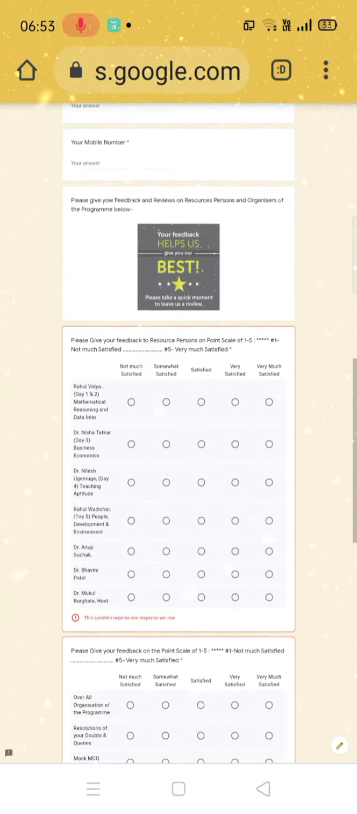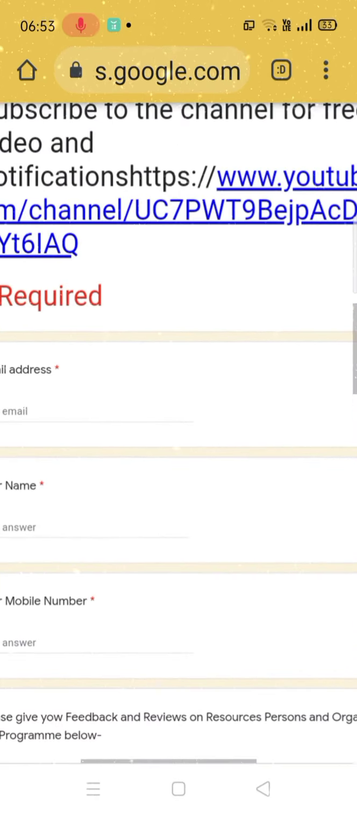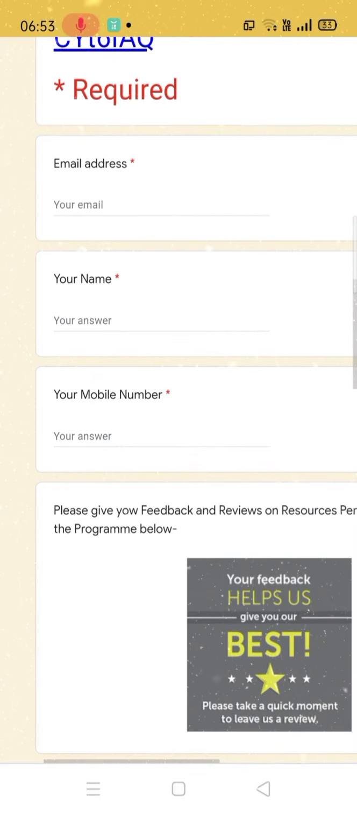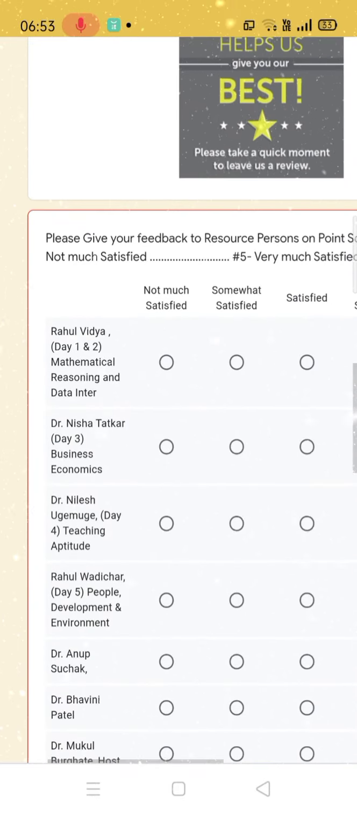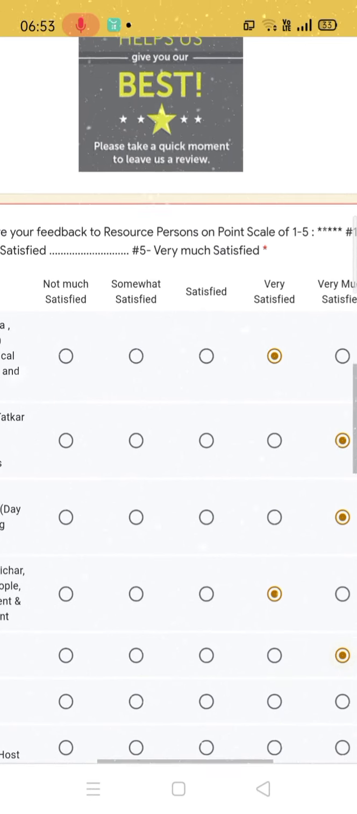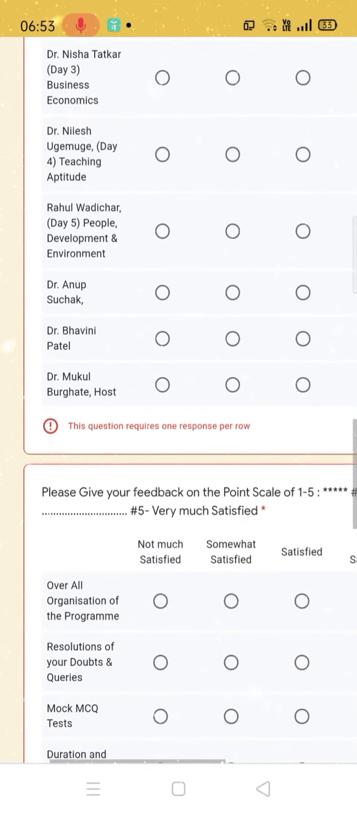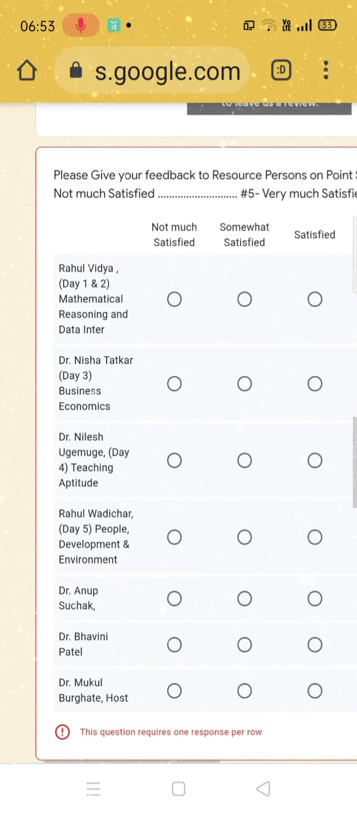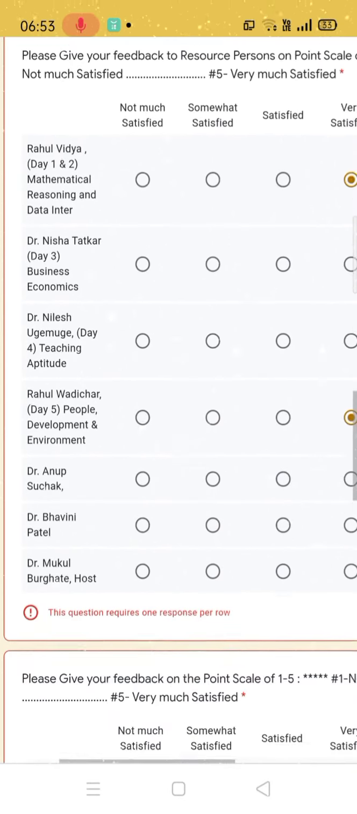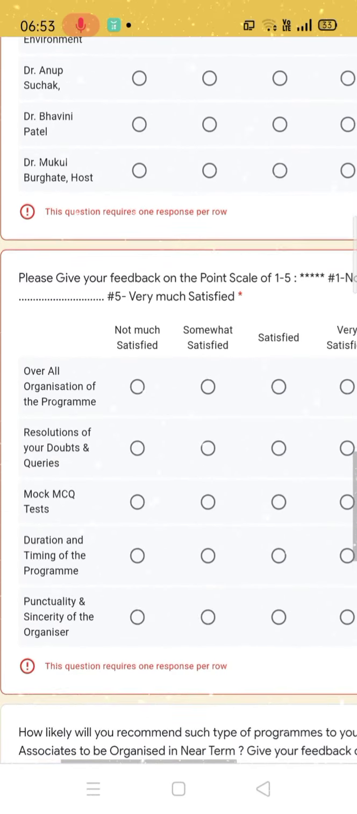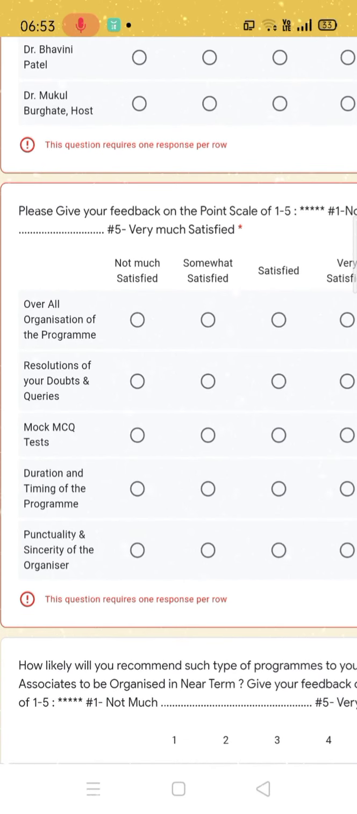That will be very simple, and all you have to do is fill all these compulsory fields like email address, your name, your mobile number, and here you can just keep on clicking whatever option you feel is good for you, right? It can be anything depending on your experience and your satisfaction level, how great those sessions were, how you feel. And let me tell you, you need not compare one resource person with another. You have to give individual feedback about each resource person. So what was your personal experience? We have to talk about it.